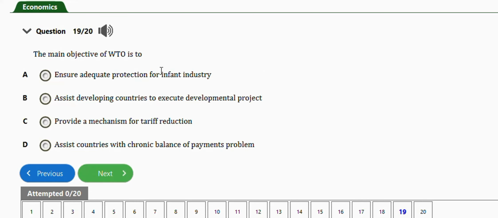The main objective of World Trade Organization is to have insurance equity protection for infant industries, assist developing countries to execute developmental projects, provide a mechanism for tariff reduction, assist countries with chronic balance of payment problems. The right answer is option C, which is to provide a mechanism for tariff reduction. The last question to end this video is this one.